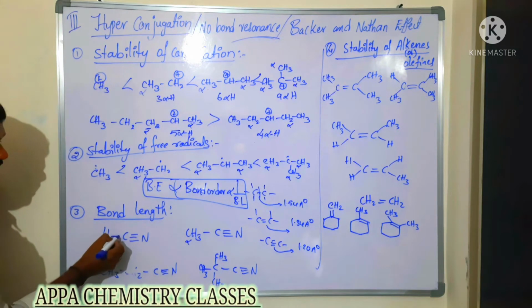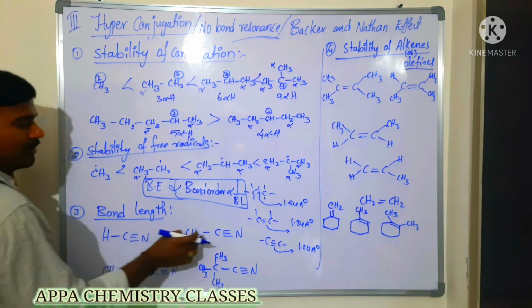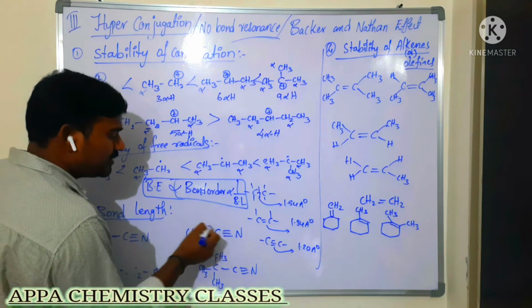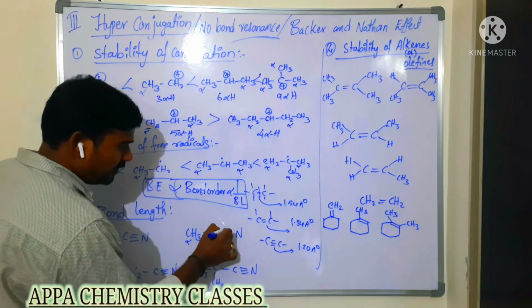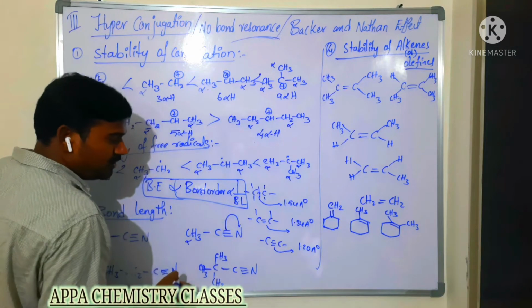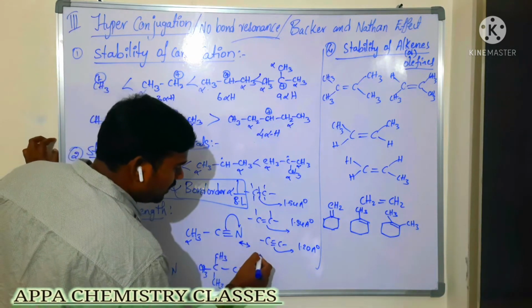Is there any alpha carbon? No alpha carbon. No resonance is involved. But whereas here resonance is involved, that is, these alpha hydrogens are involved in the resonance. Then what happens? This pi bond is shifted onto this nitrogen, and we are going to get here.